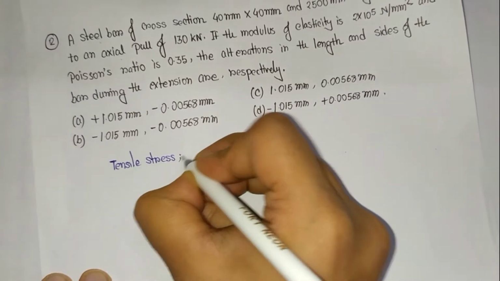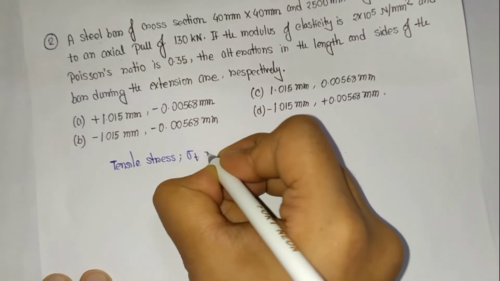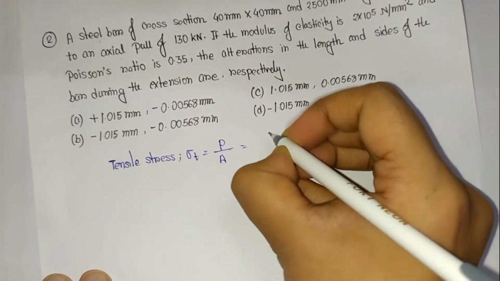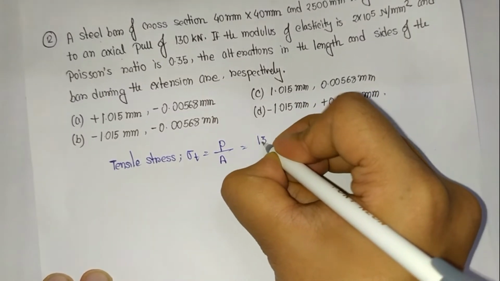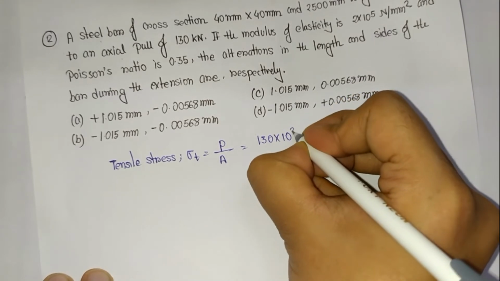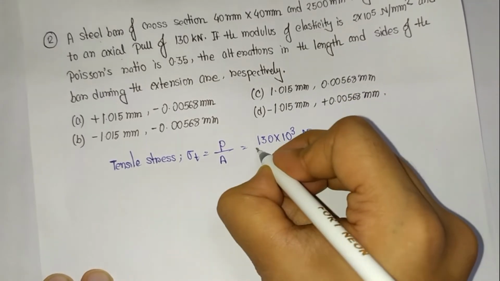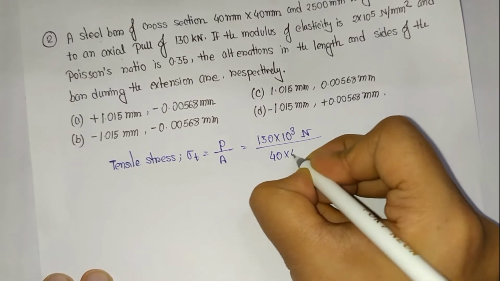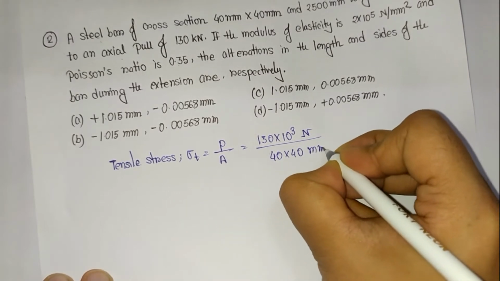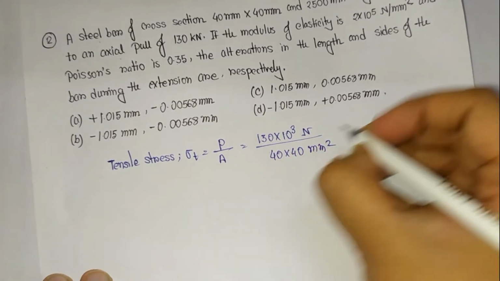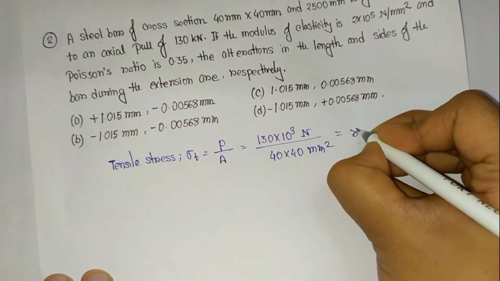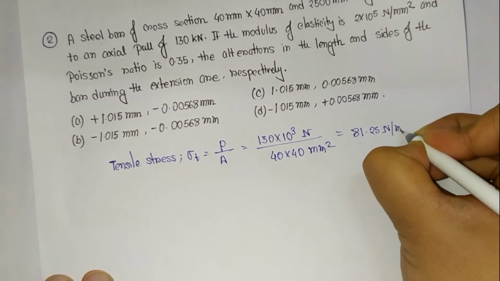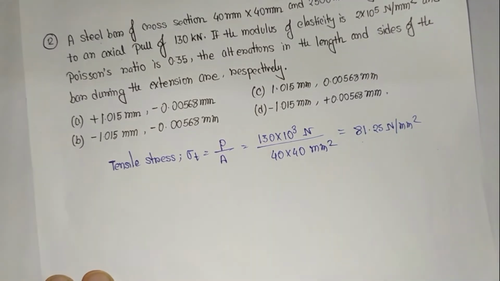So the tensile stress is sigma T equal to P by A. That means 130 into 10 cube newton divided by the area. The area is 40 cross 40 millimeter square. If you calculate this, it comes as 81.25 newton per millimeter square.